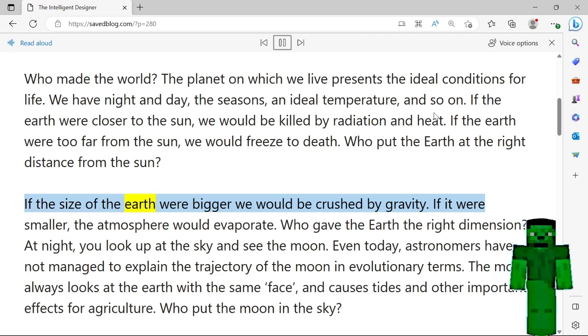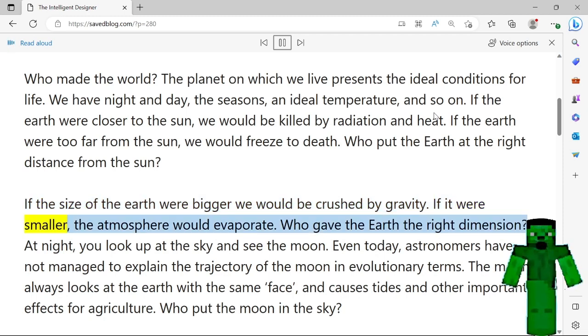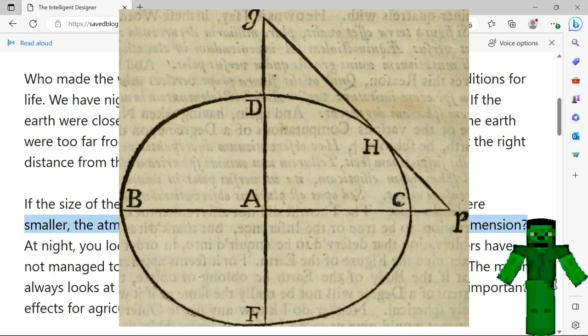If the size of the Earth were bigger, we would be crushed by gravity. If it were smaller, the atmosphere would evaporate. Who gave the Earth the right dimension?